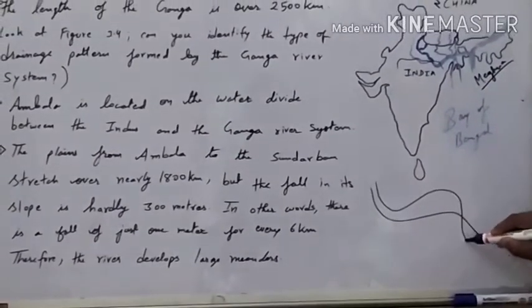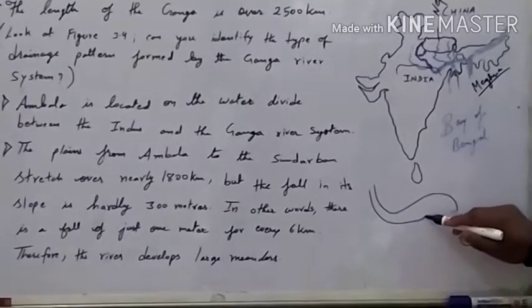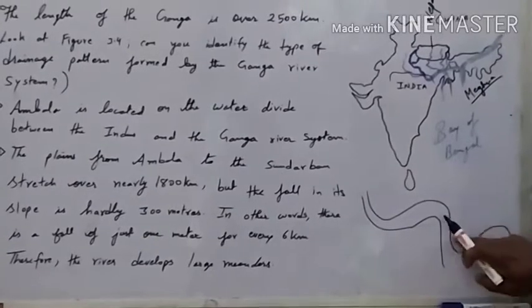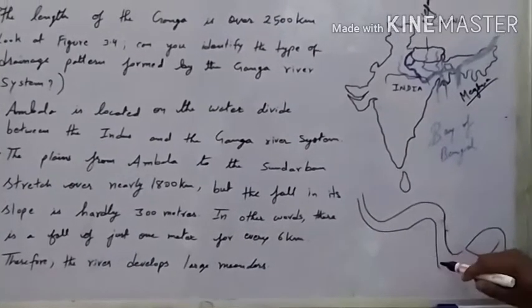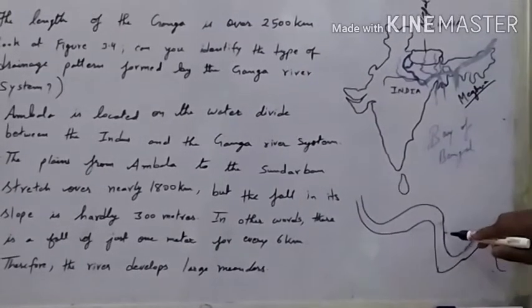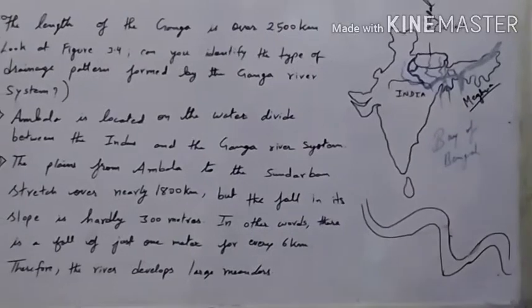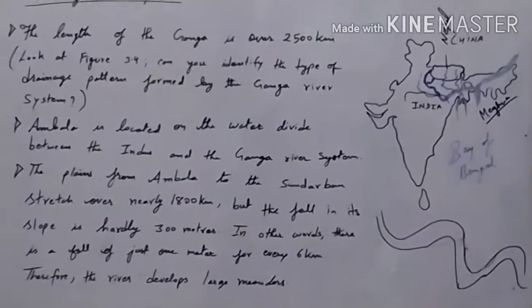Meander means like this. When it falls, the river meanders in this way. Wherever there is a fall of land, the river meanders. So I hope you understood this.